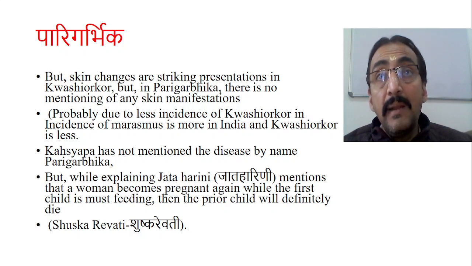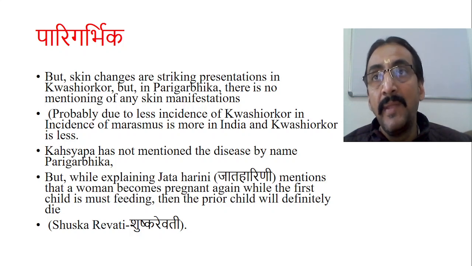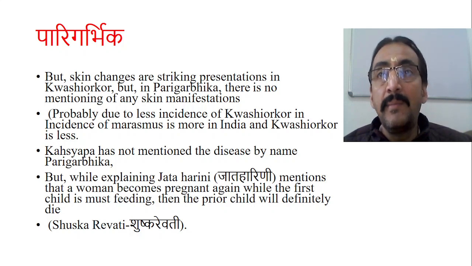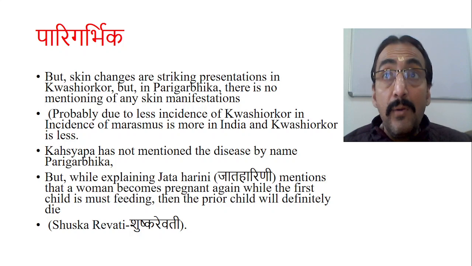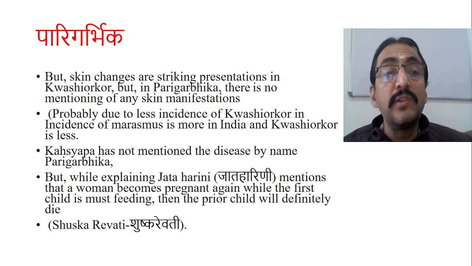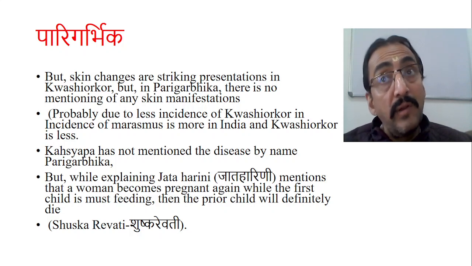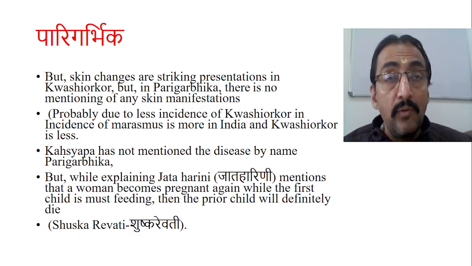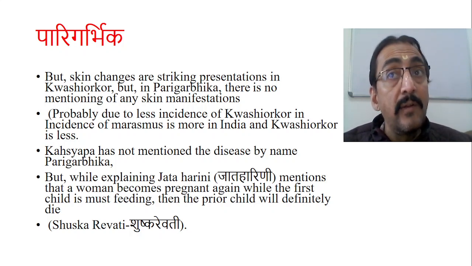But in PARIGARBHIKA, if you look into the symptomatology, not even a single skin manifestation has been mentioned. Kasa, Agnimandya, Sada, then Tandra, Brahma, Koštavriddhi are mentioned, but there are no skin manifestations. Why is this possible? Probably due to less incidence of Kwashiorkor in India compared to marasmus. Incidence of marasmus is quite common in Asian countries, whereas incidence of Kwashiorkor is quite common in African countries. You can see in Somalia etc. malnutrition problems, there the child is not marasmic, they are Kwashiorkor.